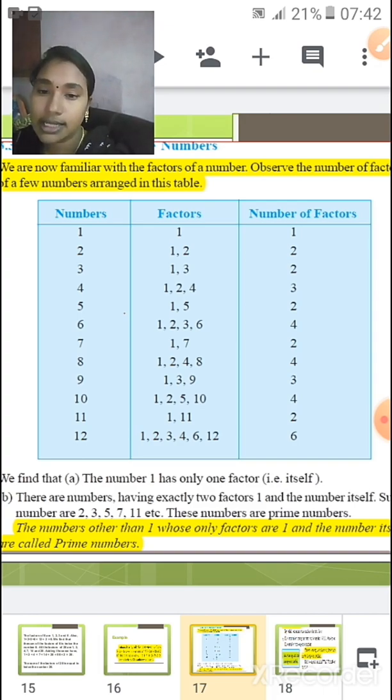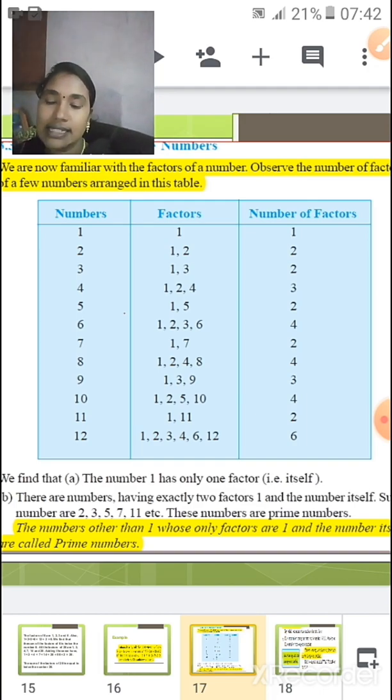Right? So here in this list we have 2, 3, 5, 7, 11 as prime numbers, but the number 1 is neither a prime number nor a composite number. It does not fall in either category.